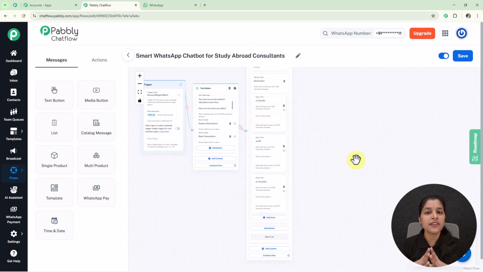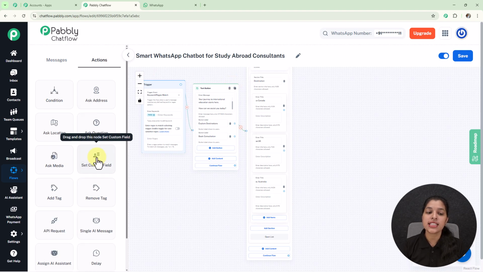Now I am going to assign contact custom field to all these list items. Now you might be thinking why to do so? Because contact custom field helps us to store extra information, and I want to get the country or the item which my user has selected. For providing the contact custom field, you just have to move over the actions where you will see this node that is set custom field which you have to select.